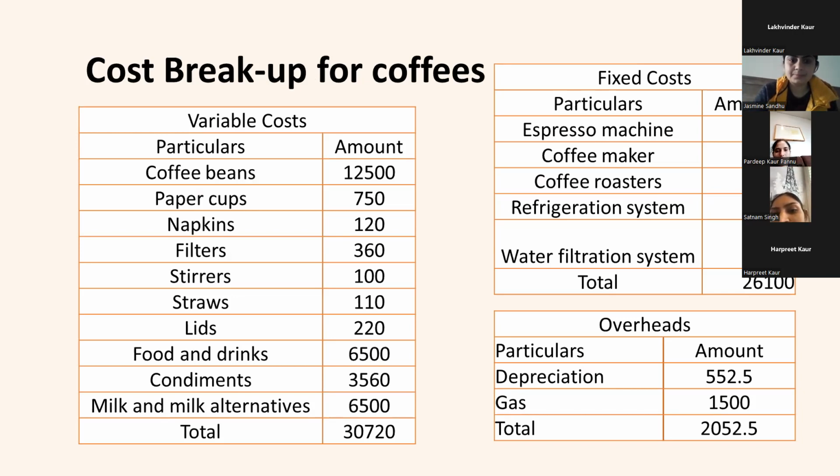Now fixed costs, particulars and amount: coffee maker 6,500, coffee roasters 4,800, and overheads, particulars and amount: gas 15,000, and the total is 205,200.